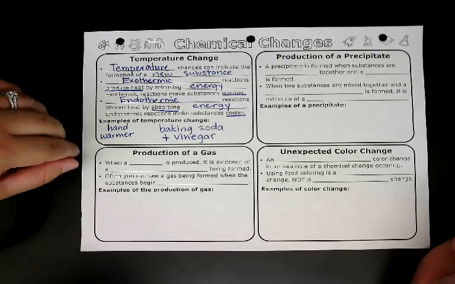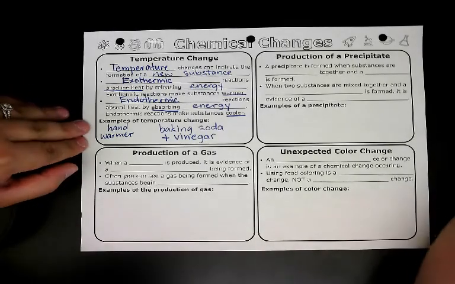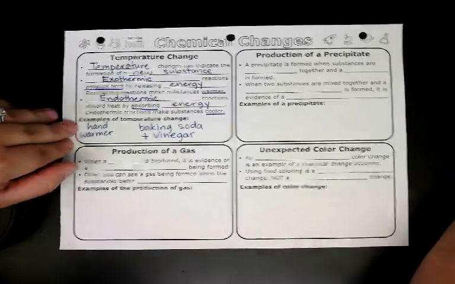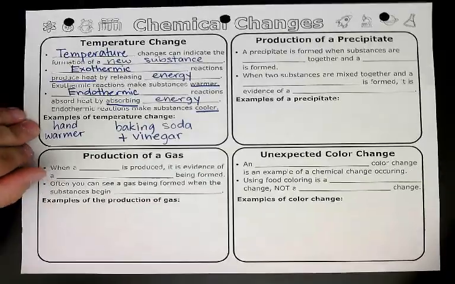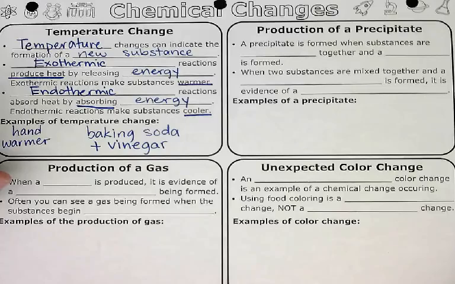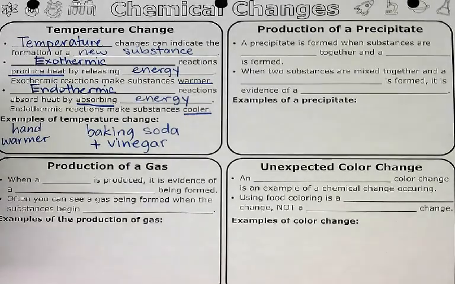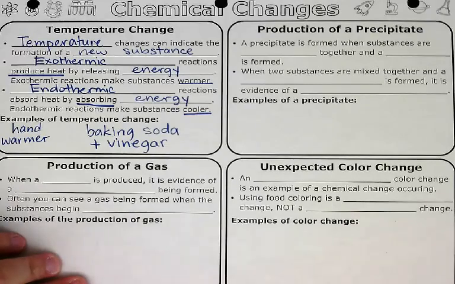All right, now we're going to move on to production of a precipitate. I hadn't even thought I should probably zoom in a little bit. Anytime you need to pause this to make sure we're getting everything down, that is totally fine. So, production of a precipitate.